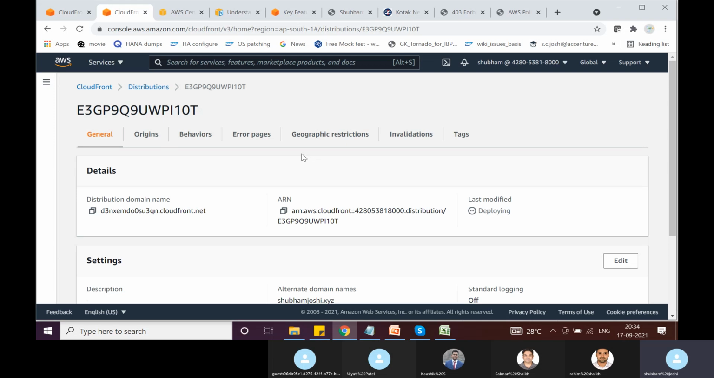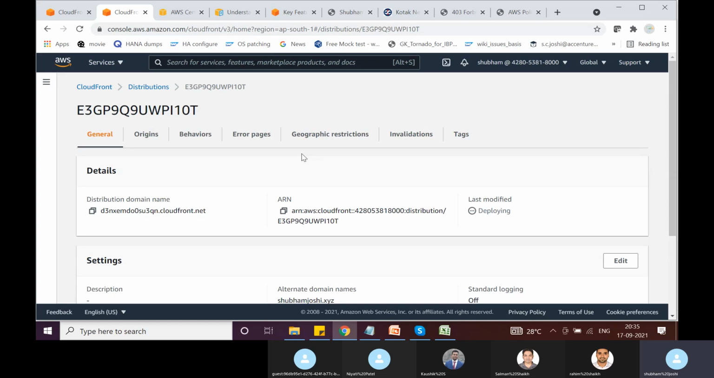But the good part is, even if you disable the caching, there will still be an improvement in the latency, because the only time the end user is traversing through the internet is from his computer till the edge location. From the edge location till the origin server, it is the AWS backbone network, which is much faster and more reliable as compared to the public network, which is the internet.